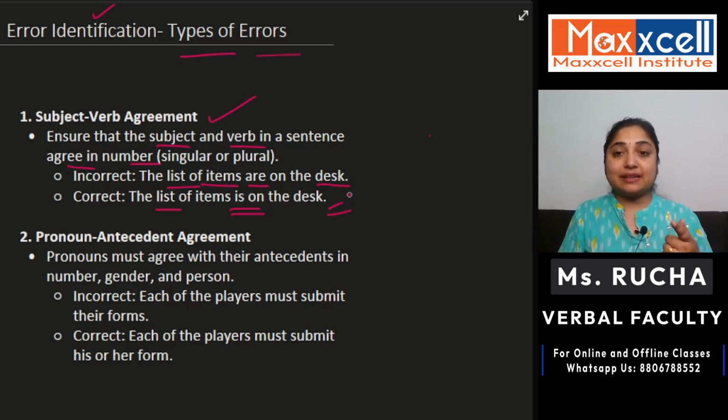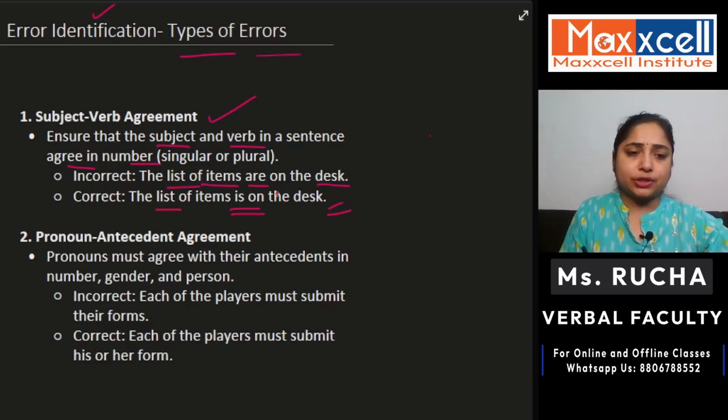Now let us understand the next type of error that you can expect in the sentence correction question type. The next one is pronoun antecedent agreement. What do you mean by that? Pronoun, as you all know, is a replacement of a noun.